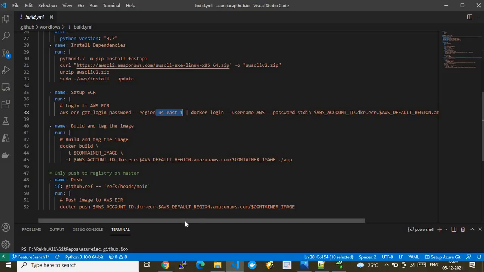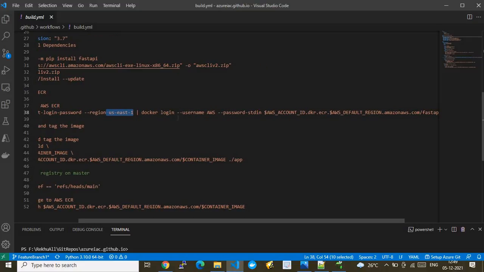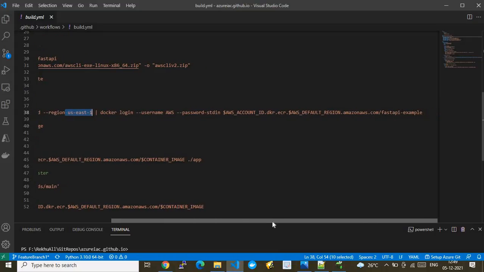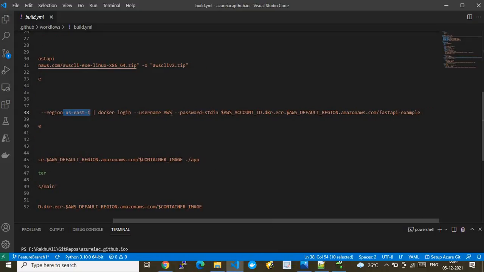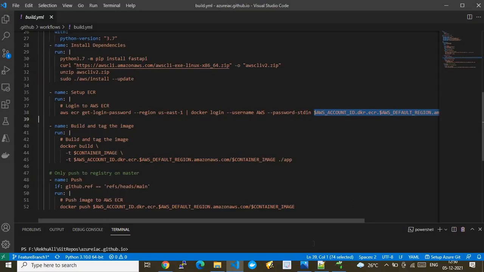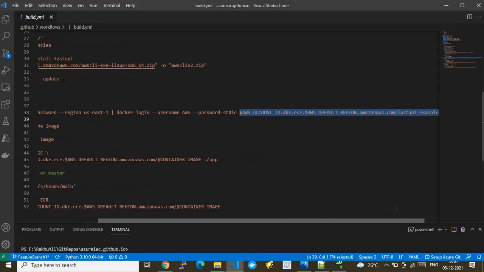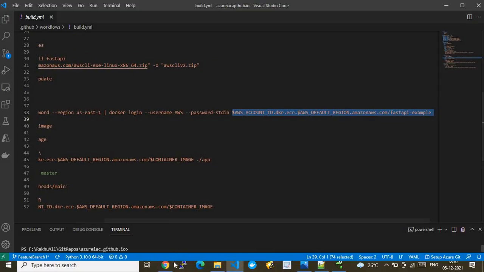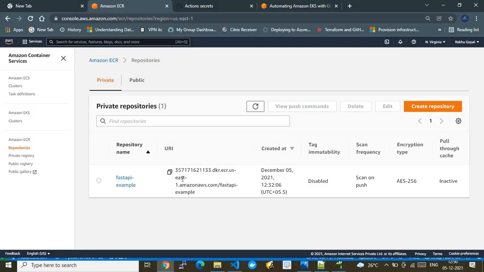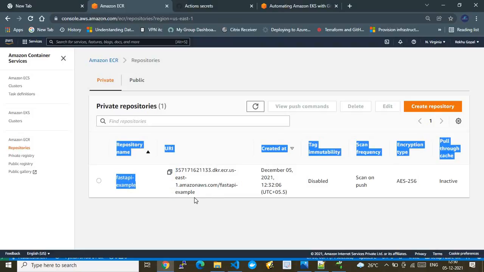After that, Docker login. In the sense, we are making Docker log in to get the session of the AWS ECR, so that it can push the image to that private ECR repository. You see the username by default is AWS. The password is standard input, in the sense the standard input password will be used. And this is my complete dynamic FQDN of my AWS ECR. If I show you how that ID looks, you can see it from here.